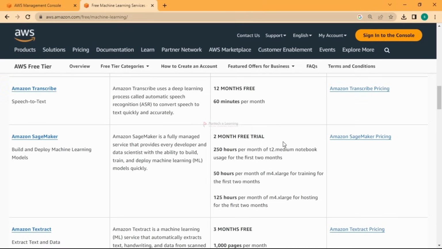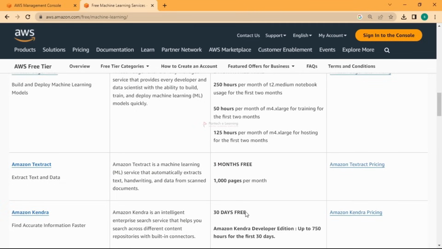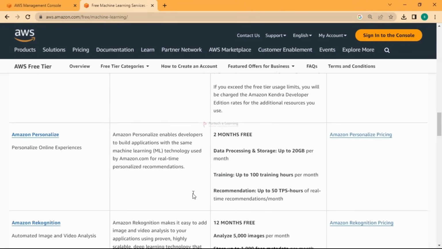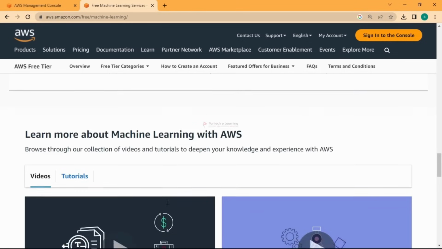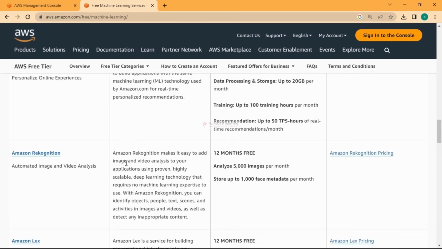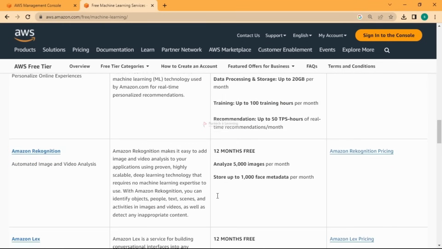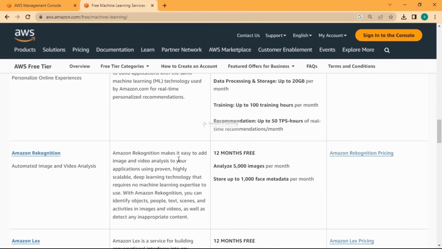Since you have started the course with us, now 1 month is about to complete, right? So you have 1 month of free trial left, and other things also have a free trial, so please make note of it. Whenever you are going to use something, please go and check it, and if you are okay with that, please proceed further.